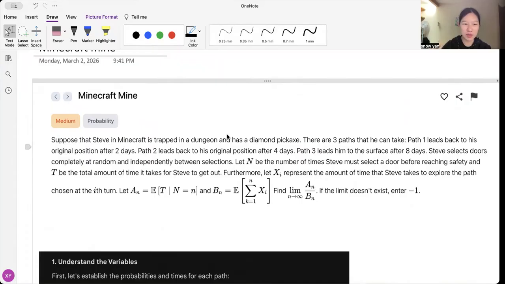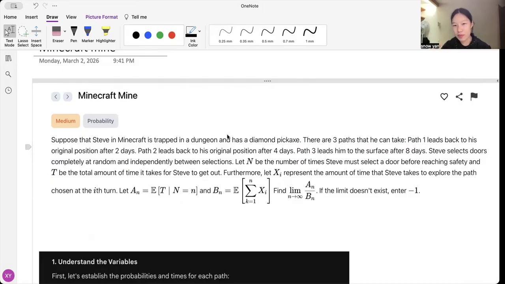Path one leads to his original position after 2 days. Path two leads to his original position after 4 days. And path three leads him to the surface after 8 days. So basically, there are two paths that go back to where you are after 2 or 4 days, and path three finally ends and escapes. Steve selects doors completely at random and independently between selections.